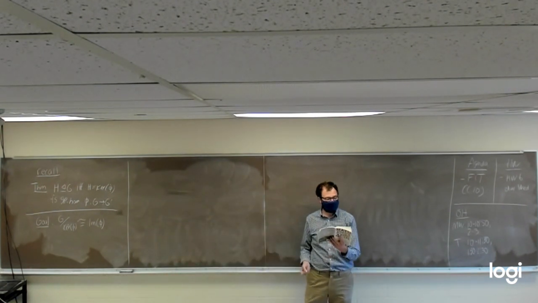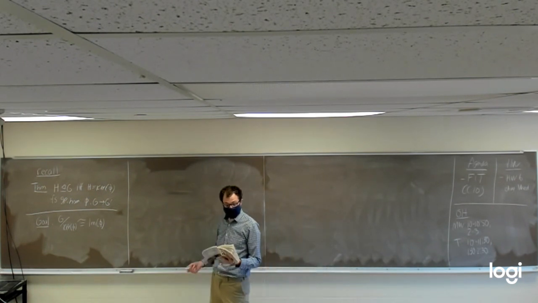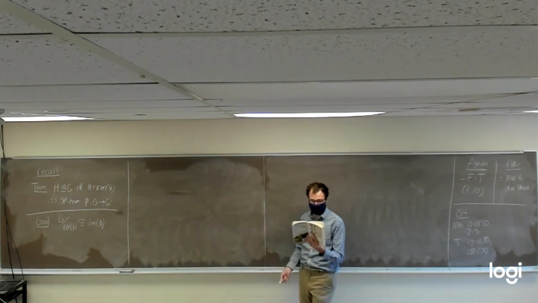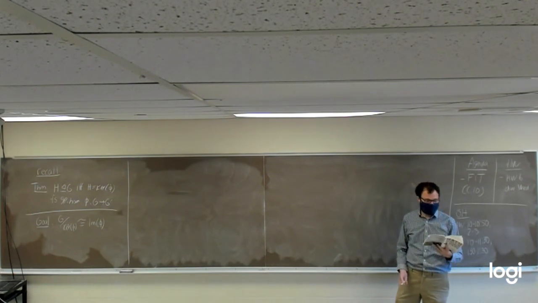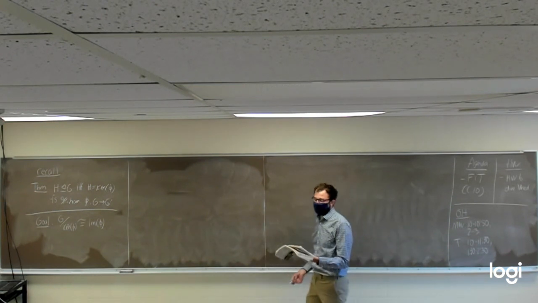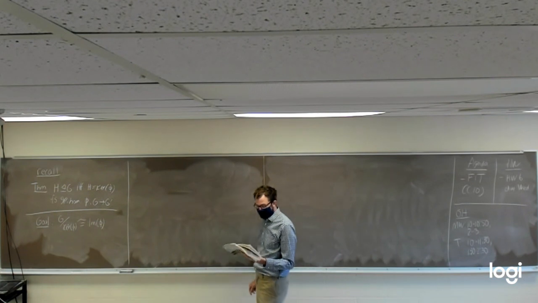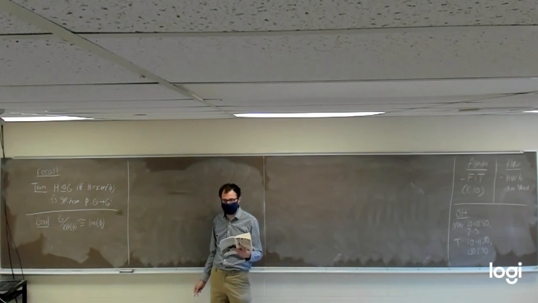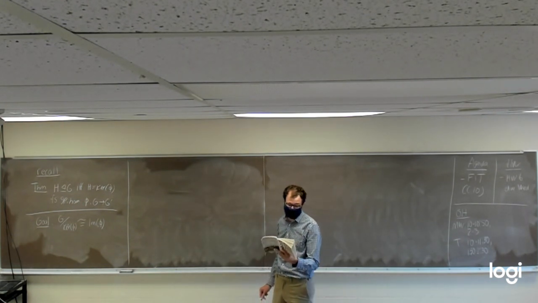You are given an accurate barometer. How can you use it to determine the height of a skyscraper? The student answered, oh, that's easy. You go to the top floor, tie a long piece of string to the barometer, lower it until it touches the ground, then measure the length of the string. The professor, unhappy with that answer, talked to the student after class and said, can you give me another method that demonstrates your knowledge of physics more? And the student says, sure. Go to the top floor, drop the barometer, and measure how long it takes to hit the ground. No, that's not quite what I had in mind. Would you like to try again?